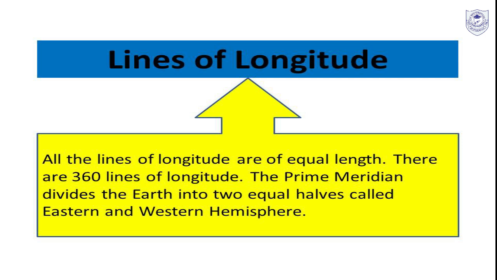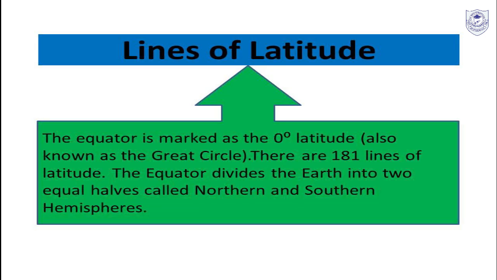Do you get it? The 0 degree line of longitude we call the prime meridian. The prime meridian is the standard line of longitude assumed to be crossing the Royal Observatory in Greenwich, a place near London. And interestingly, in the east we have 180 degree lines of longitude, and on the western side we have 180 degree lines, and they form a single line called the International Date Line. And we have lines of latitude.